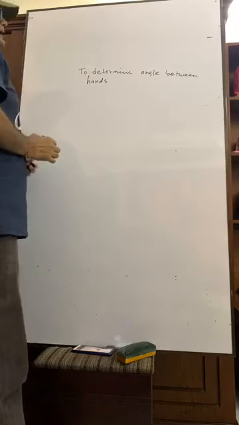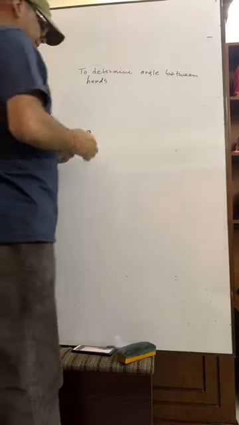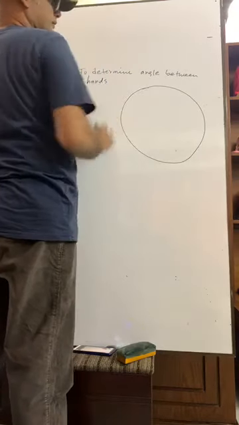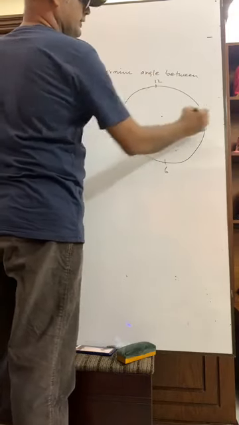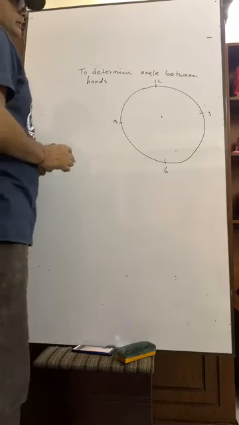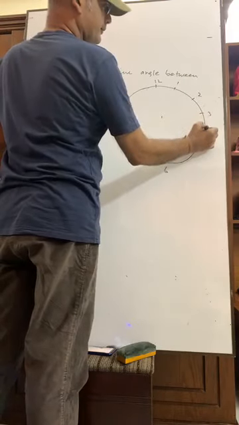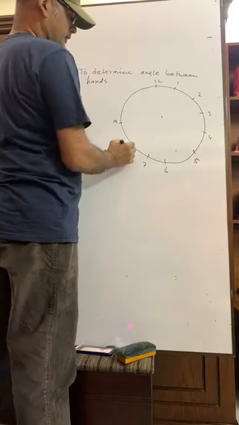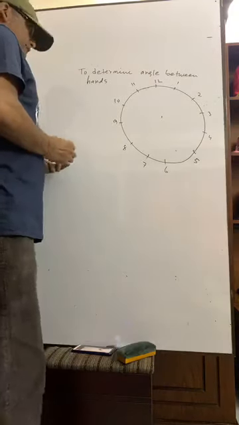To determine the angle between hands, here hands means, suppose, the clock. This is 12 and this is 6, this is 3, this is 9, this is 1, this is 2, 4, 5, 7, 8, 9, 10, 11. Try to understand.